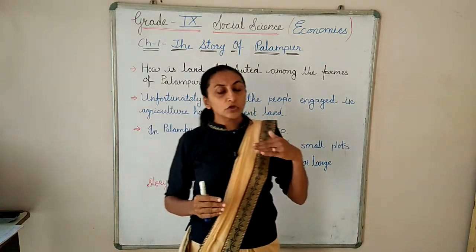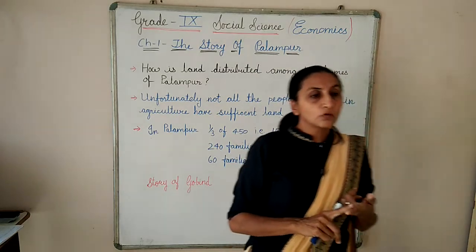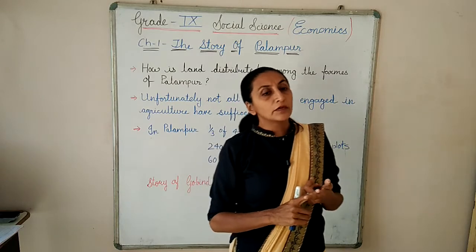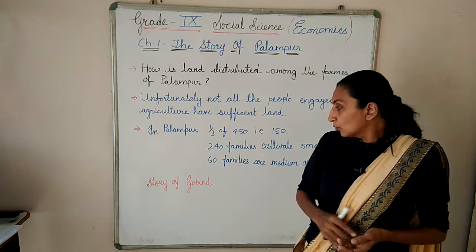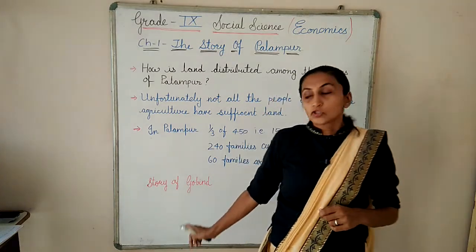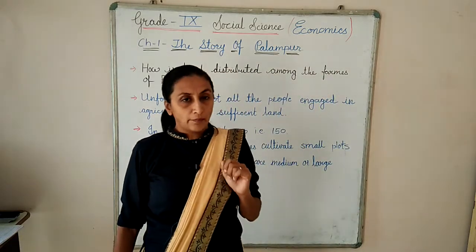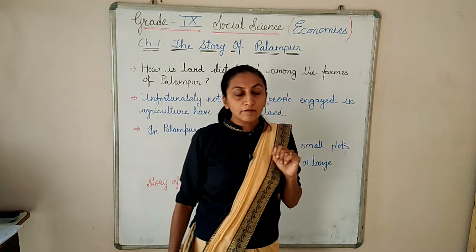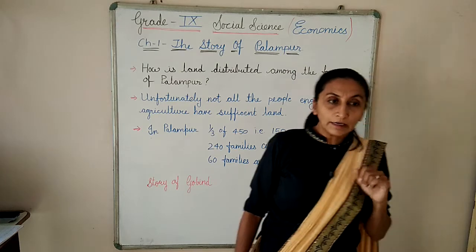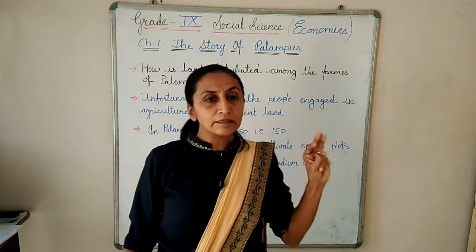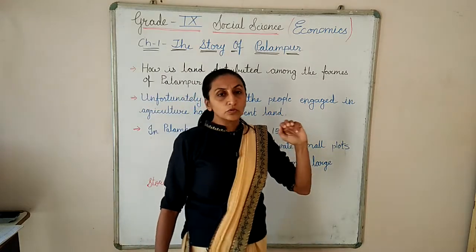So according to the distribution of land, some people do not have land, some have a small piece of land, and some have a medium or large, even huge, piece of land. Now one story of Gobind is given. Gobind was a farmer and he had more than 2 hectares of unirrigated land. Along with his 3 sons, he was doing cultivation.